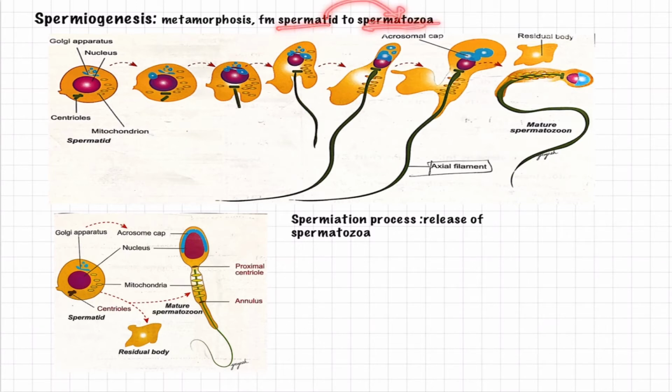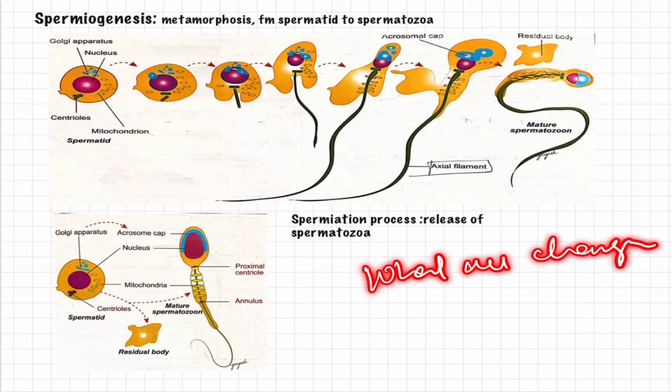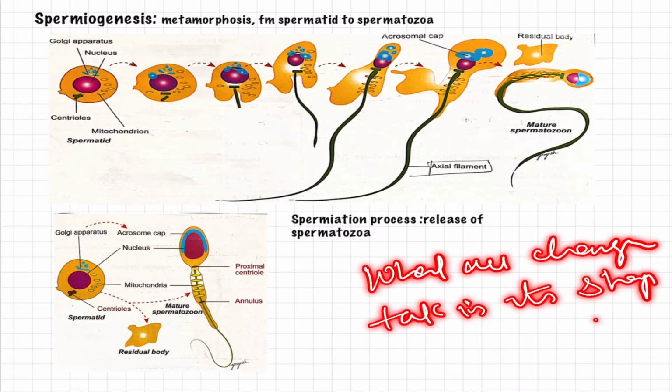So what are those changes taking place in its shape or form? Let us see all those things.